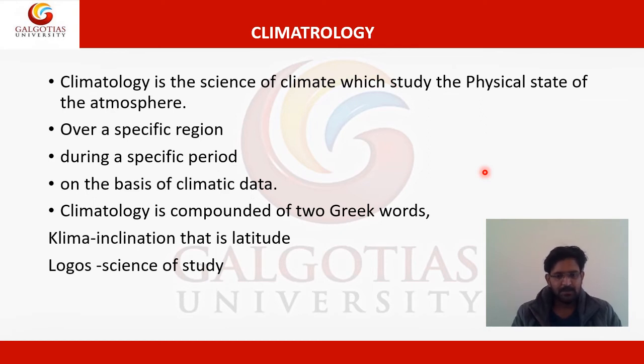If you look at its breakup, climatology is composed of two Greek words. One is clima. Clima means inclination, that is latitude, and logos means science or study. So it is a study of the atmosphere and the physical state of the atmosphere over a specific region, over a specific period of time, and on the basis of climate data.